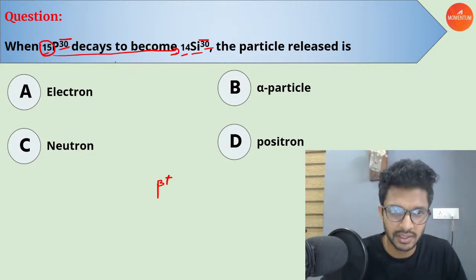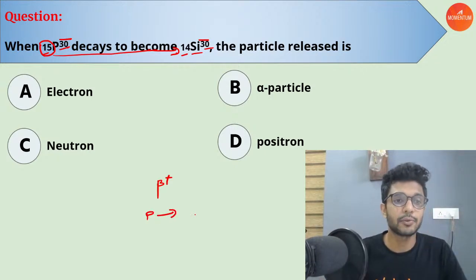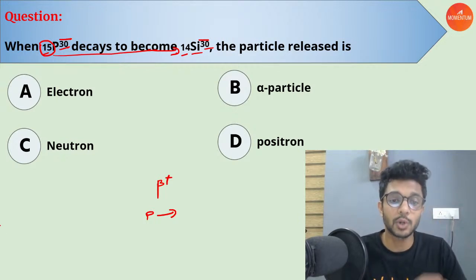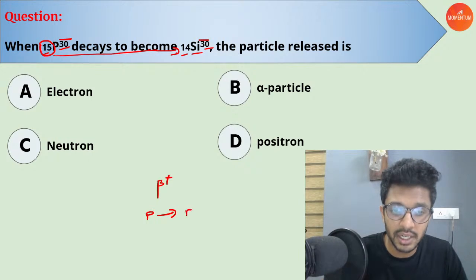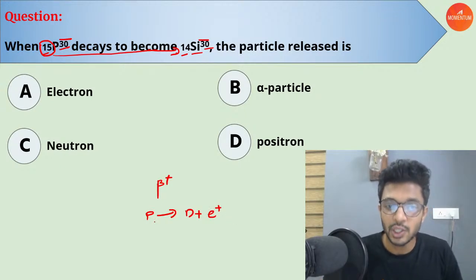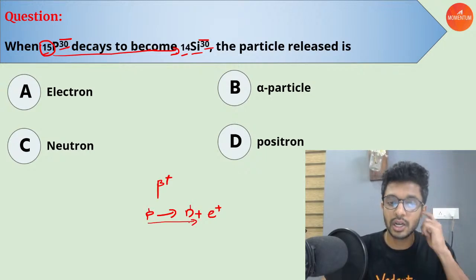In a beta plus decay, if you are having a proton in the parent nucleus here in the phosphorus, right? Okay, so you are having a proton. What happens to this proton? This proton is converted into a neutron and another particle which we call a positron. Once, or during this conversion, the mass is almost conserved because the mass of proton and neutron are almost the same.